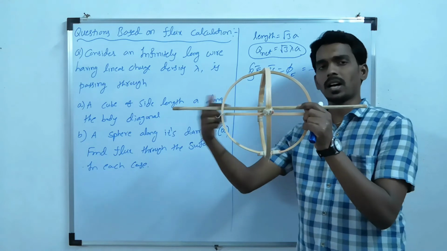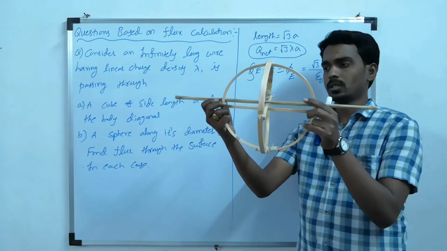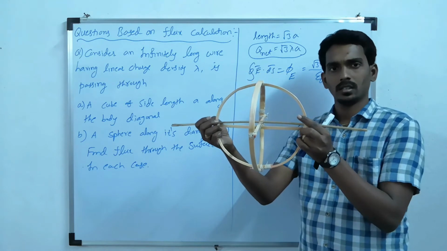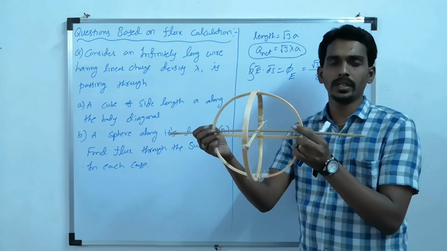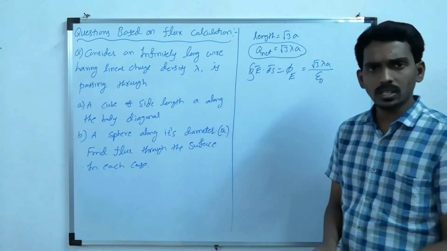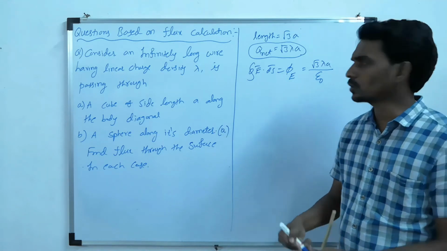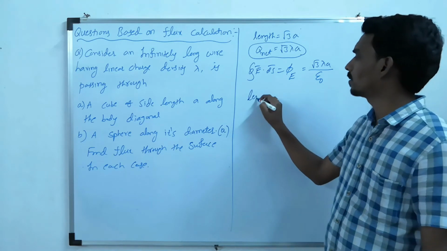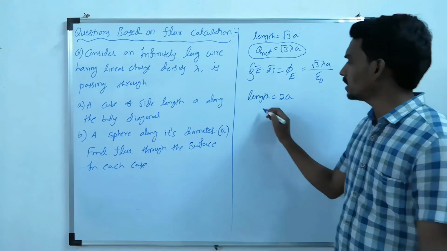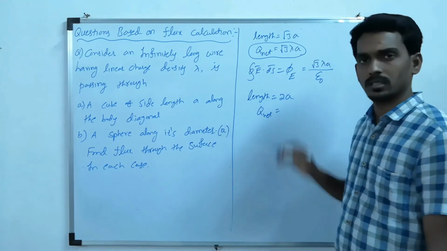Now when the wire is passing through the diameter, the total length within the sphere is 2r, 2 into radius. How much is the radius? A. So what is the total length lying within the sphere? Length is 2a. Then what is the corresponding net charge?